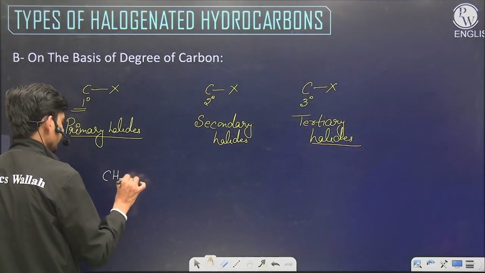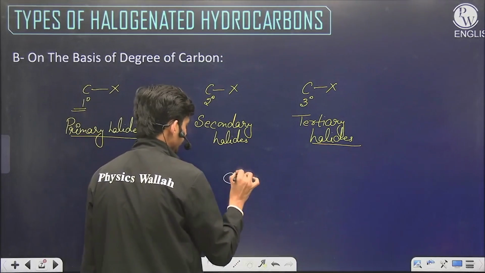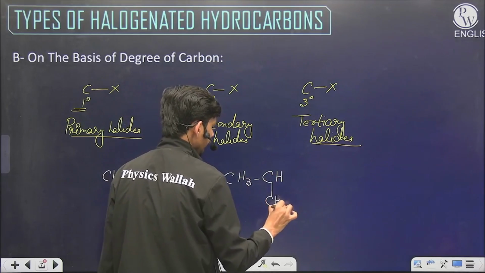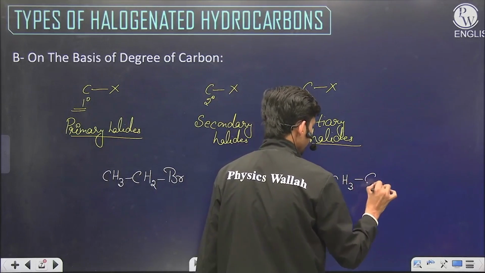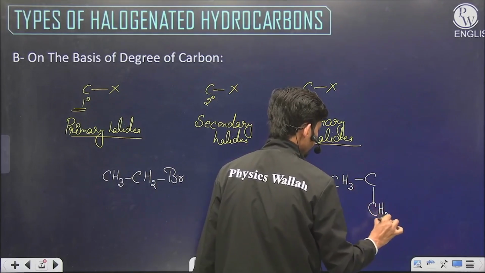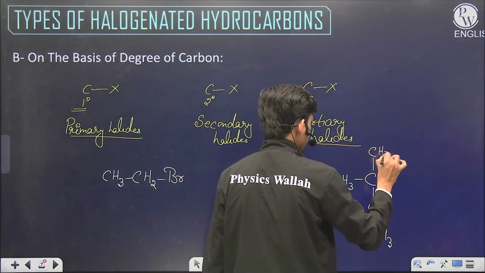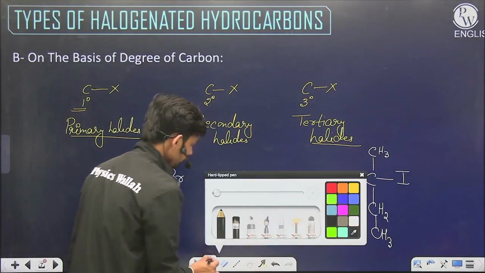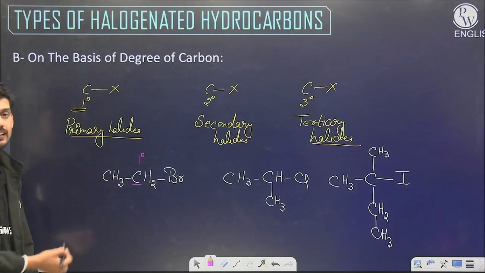CH3CH2Br, CH3CHClCH3, CH3CCH3CH3I. Now in this scenario, this is a 1 degree carbon because it has only one carbon directly attached.